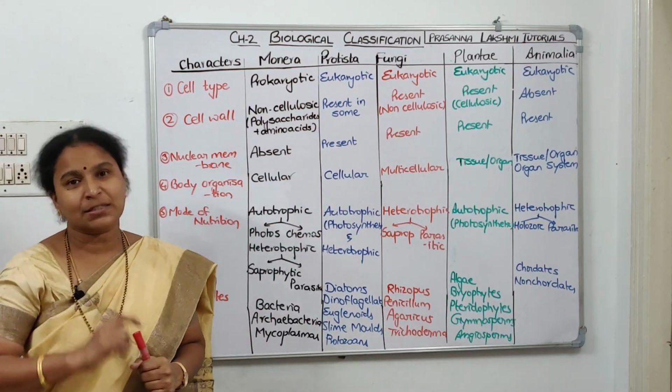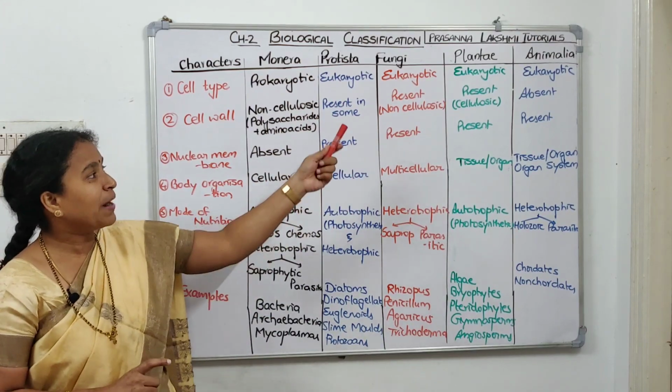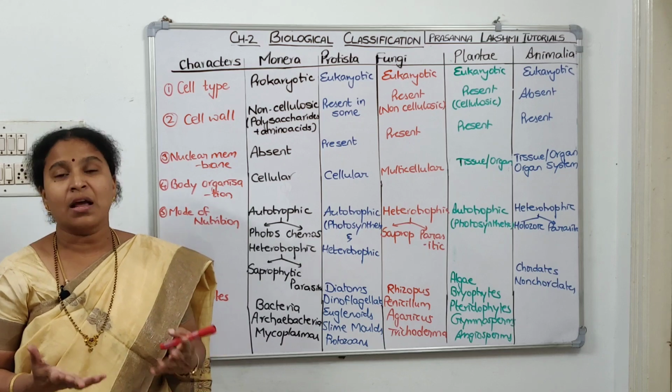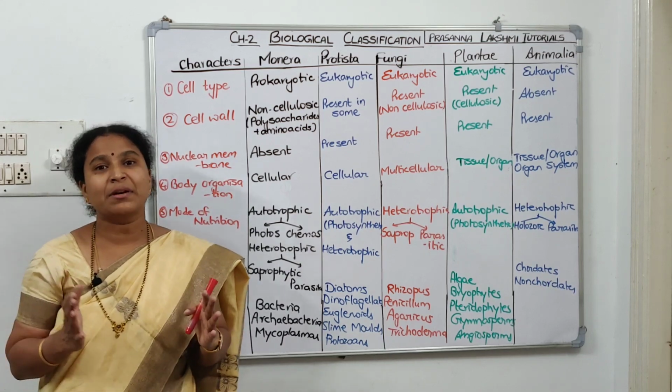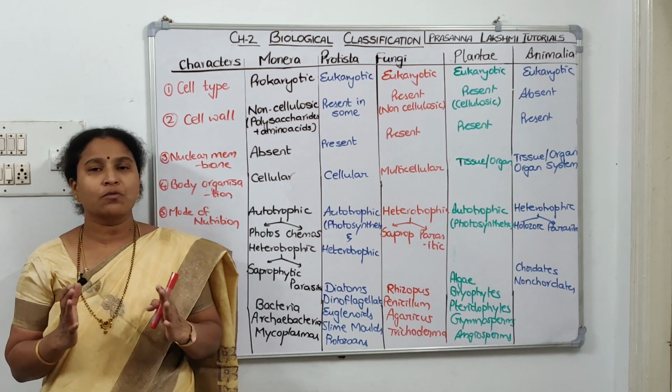In fungi, a chitinous cell wall is present. Plants have a cellulosic cell wall. Animal cells have no cell wall, only the cell membrane. The animal cell is delimited by the cell membrane itself. They don't have a cell wall.